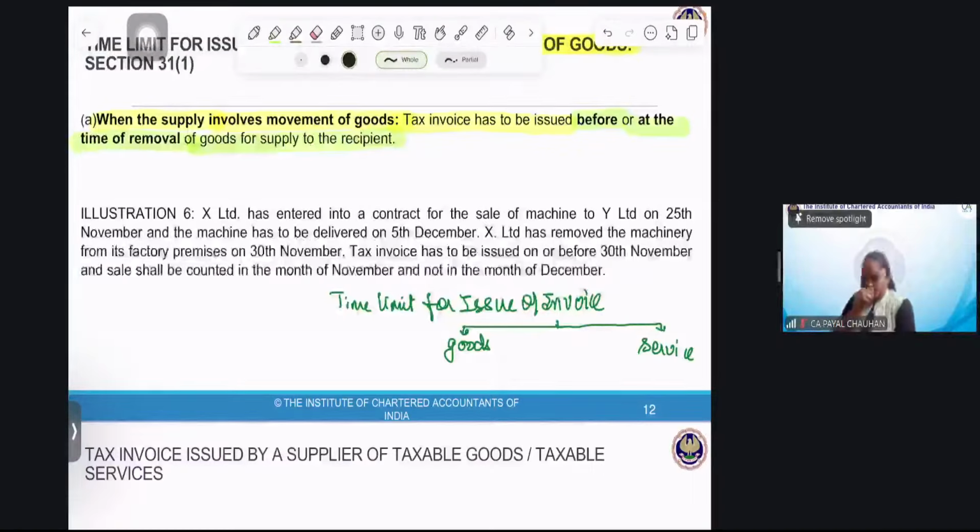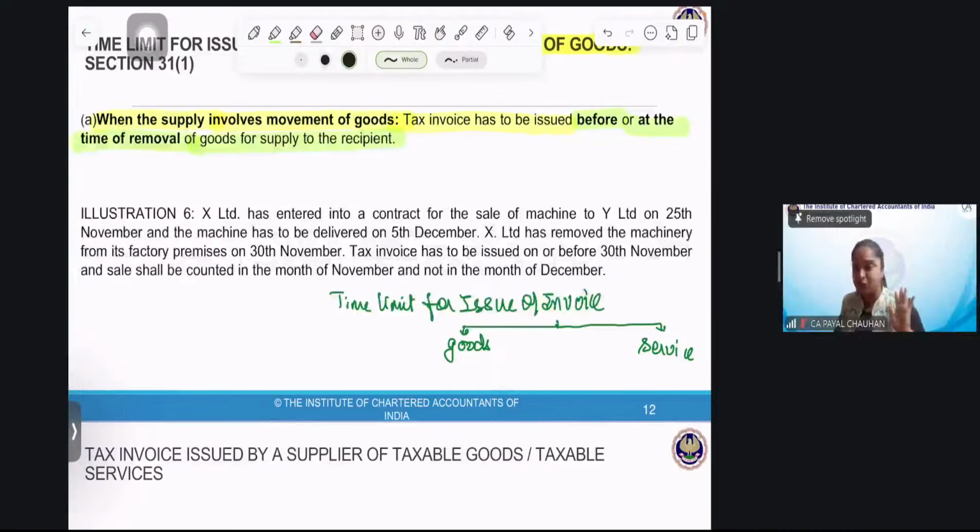So till what time shall the invoice be issued? Either before or at the time of removal. Did you people understand? It has to be issued either before or at the time of removal of the goods. Perfect.